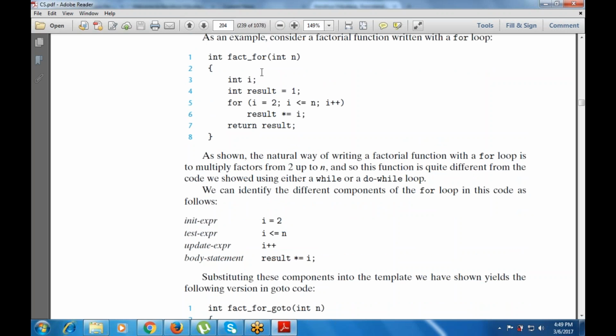As per this example, this is a factorial with the for loop. Then int i, int result equals 1, for i equals 2, i is less than or equal to n, i plus plus, then result times equals i, and return result. Now the init expression is i equals 2. The test expression is i less than or equal to n. What is i? That is 2. N is given by the user. Then the update expression is the increment i plus plus, and the body of the for loop is result times equals i.